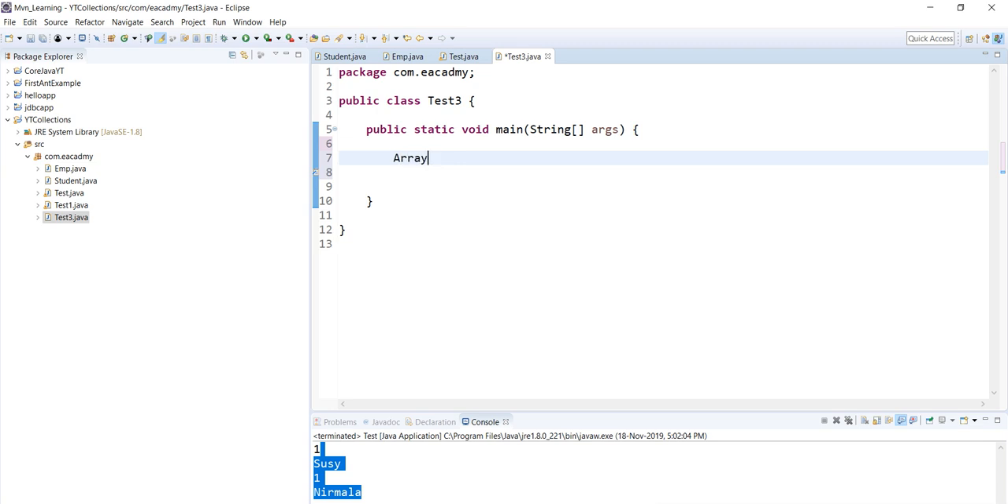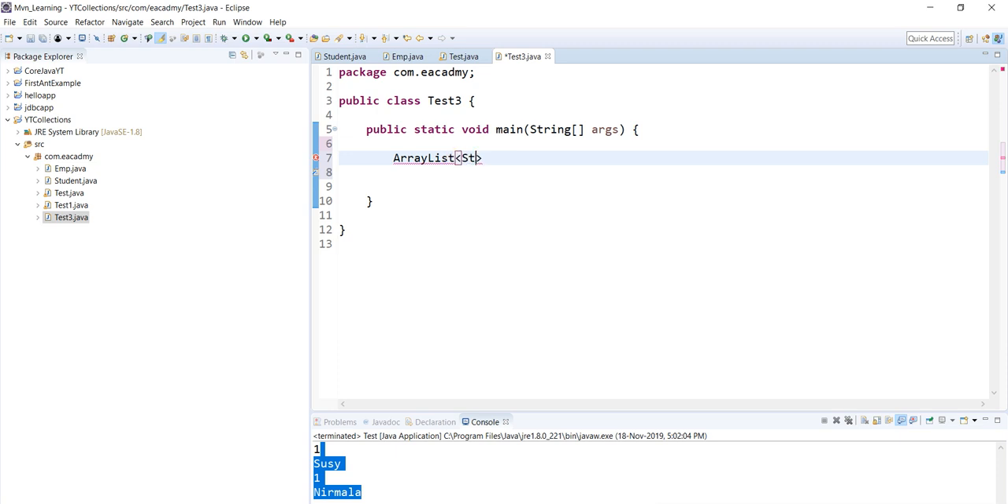The syntax will change a little bit. It will be ArrayList, and let's say I want to create an ArrayList of Employee, so it will only hold the Employee data. If I create the ArrayList of Student, it will only hold the Student data. So let me first show you how to do that.